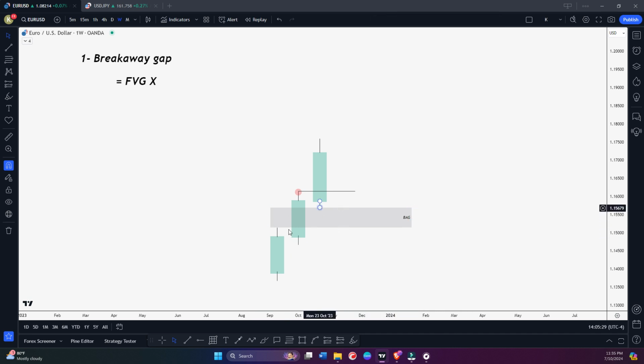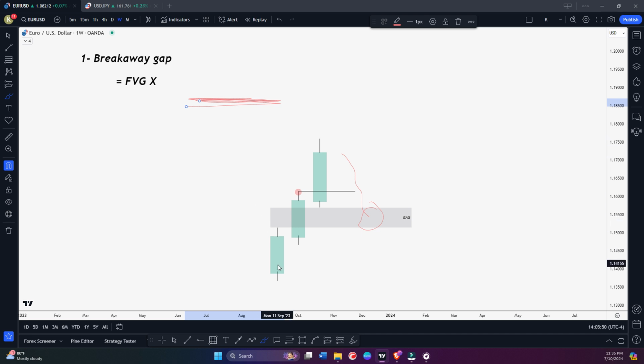So when we create this type of fair value gap, we don't expect price to retrace all the way down to this fair value gap, because the momentum was very strong. We are basically in a hurry. Maybe we have some liquidity here. We will talk later about what liquidity is.